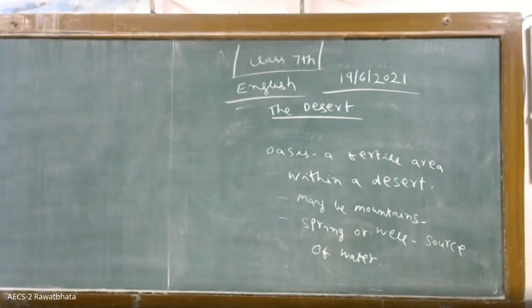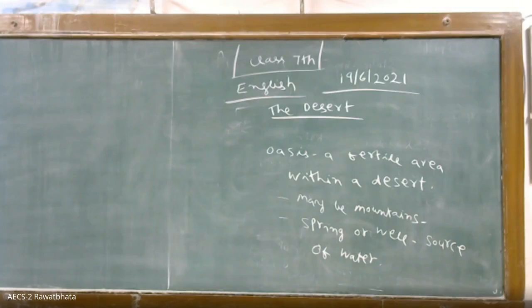An oasis is like a green island in the middle of a desert where a spring or a well gives plants and trees a better chance to grow. Because plants need water, human beings need water, animals need water. So without water, nobody can survive. So what happens in an oasis? Either that may be a spring or maybe a well which is providing the water.